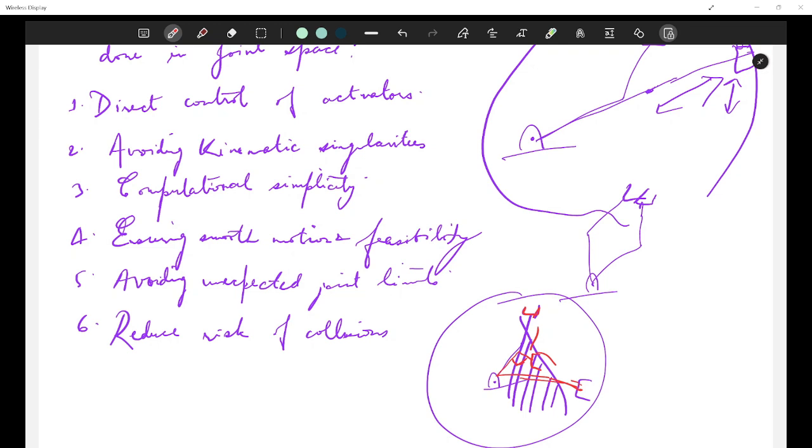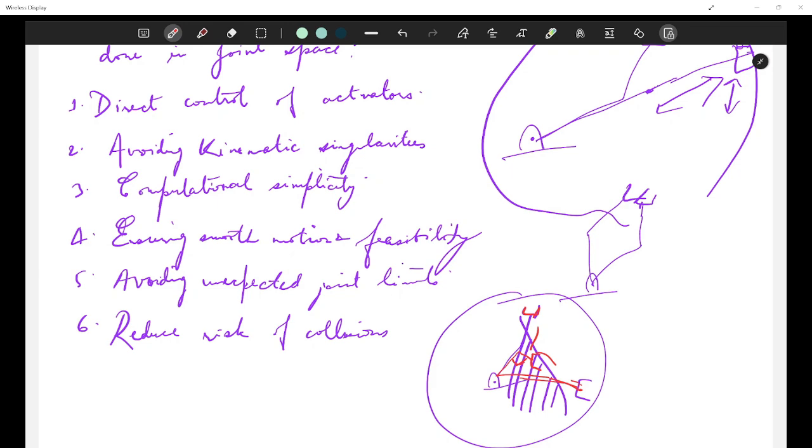And for hardware and controller compatibility, robot controllers natively operate in joint space, right? Most industrial robots receive joint trajectories as inputs and use internal controllers for execution. So it is already built in industry like that.